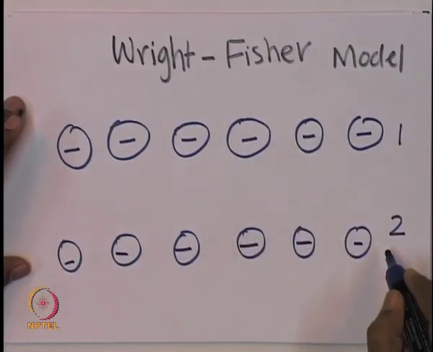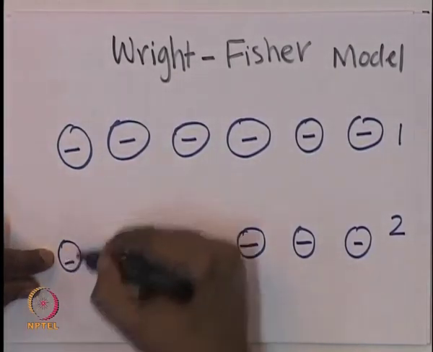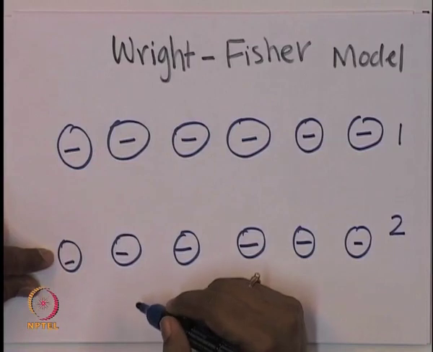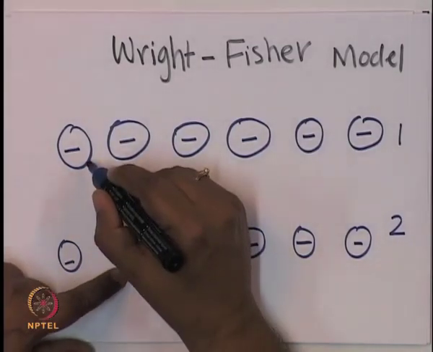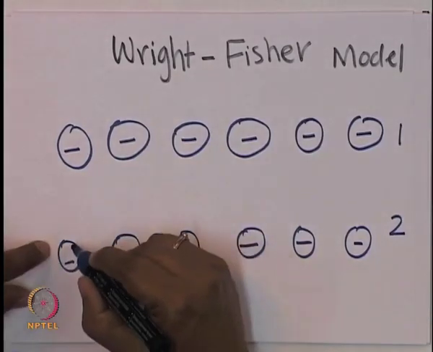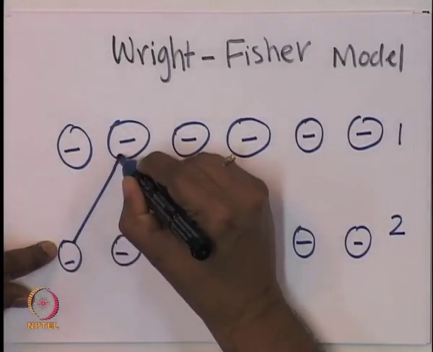Now, these are the offspring of the previous generation. So who is the parent? You randomly choose a parent. Each child will have a randomly chosen parent.